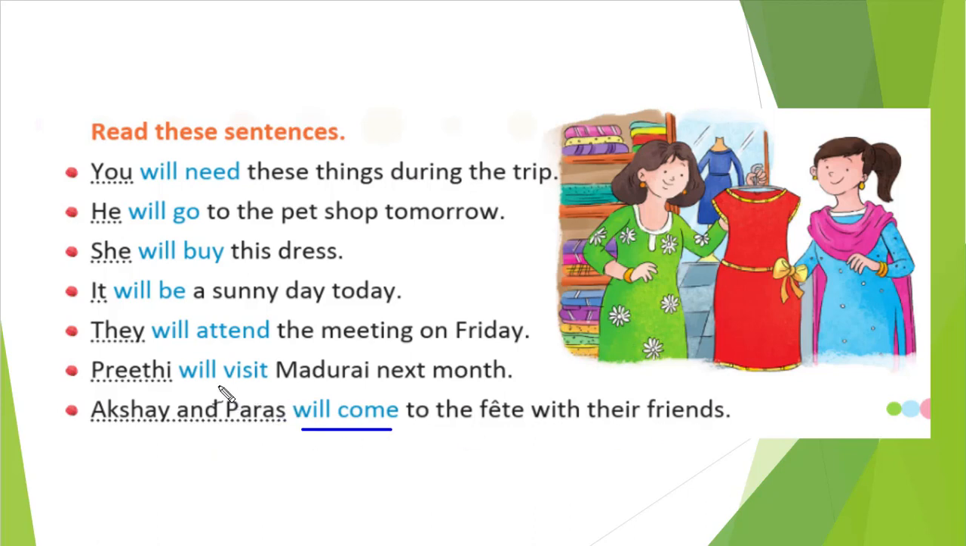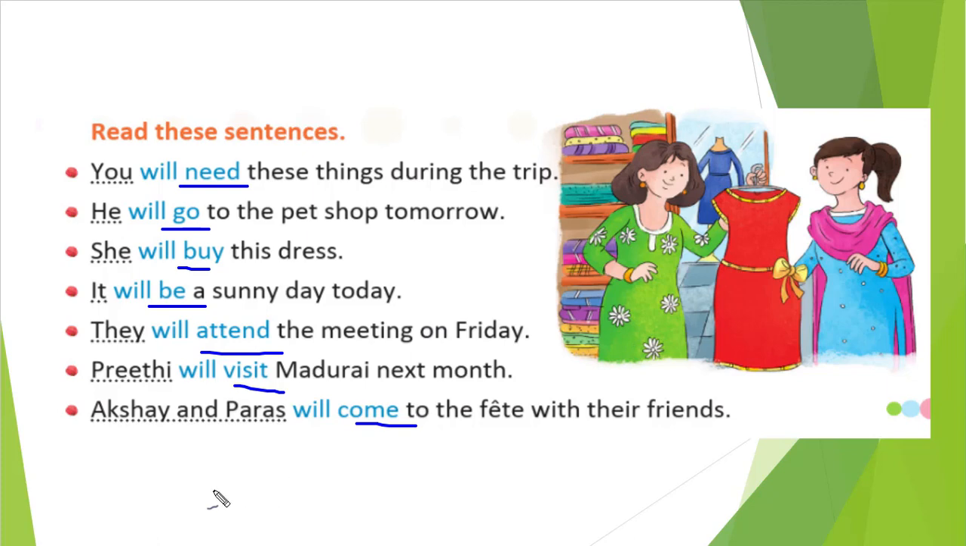So you see, will come, will visit, will attend, will be, will buy, will go, will need. In all of these, if you notice, what is that? It starts with will. Correct? Then if you notice, the verb is in the main form or root form, right? Nothing else is written, not the second form; the base form is written, right? So that way we will create a simple future tense.